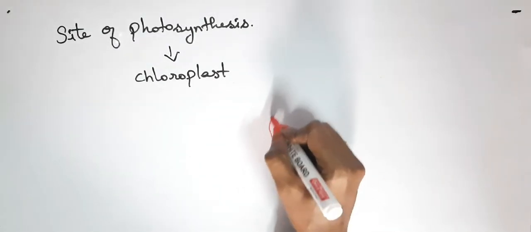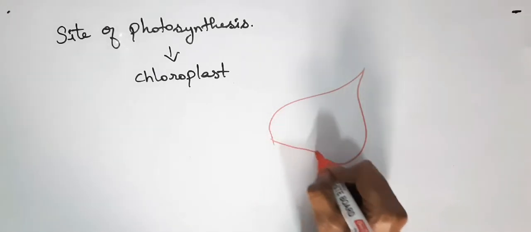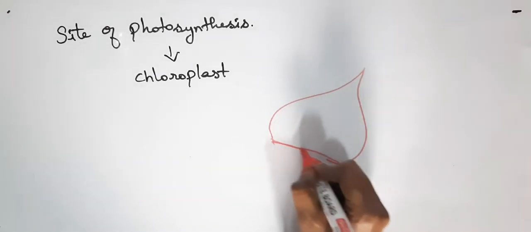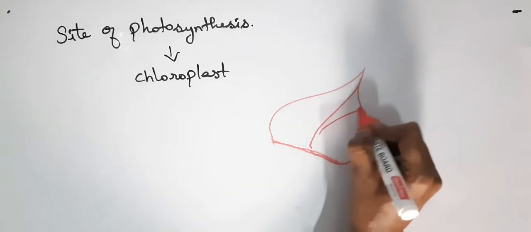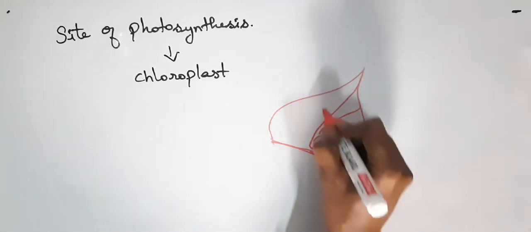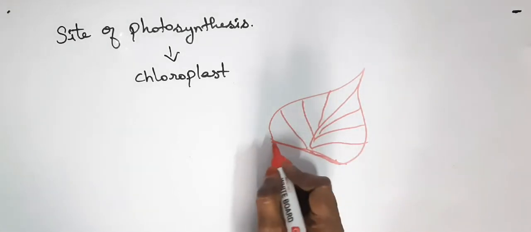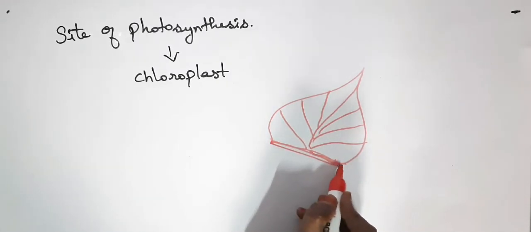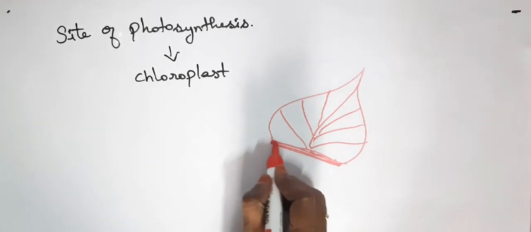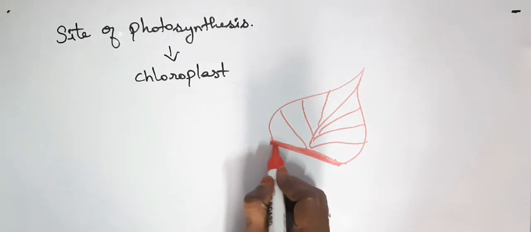So imagine this is the leaf. This is the leaf structure, a half cut of the leaf portion. So in this broader region, imagine a leaf has been cut into pieces.